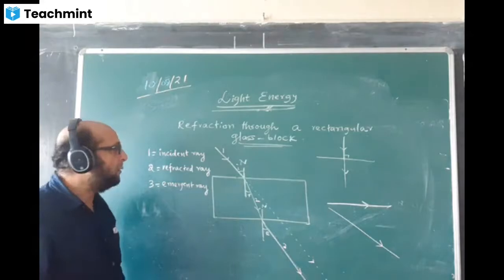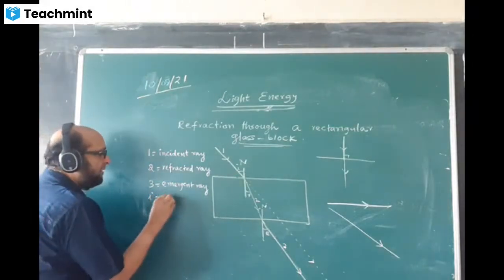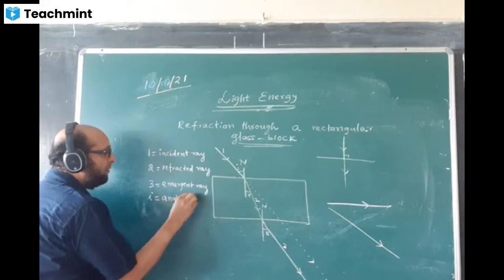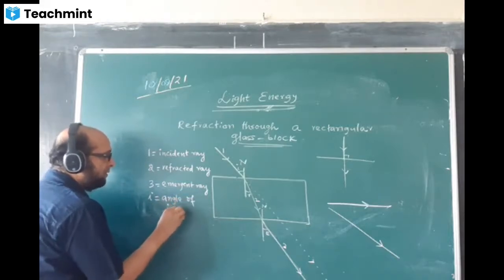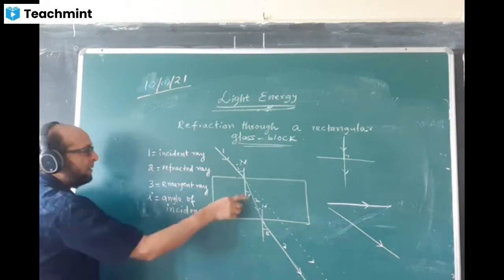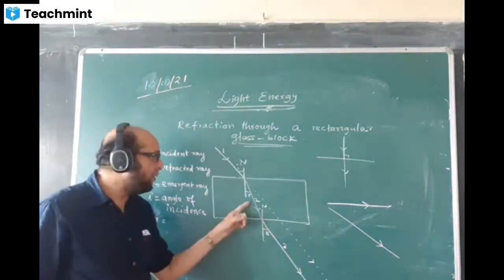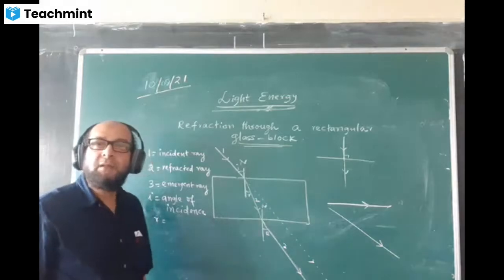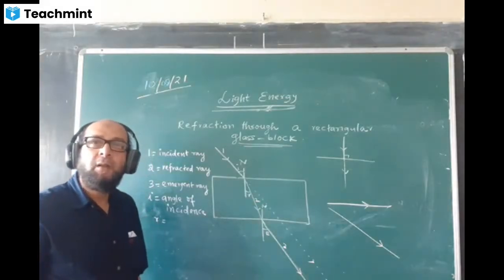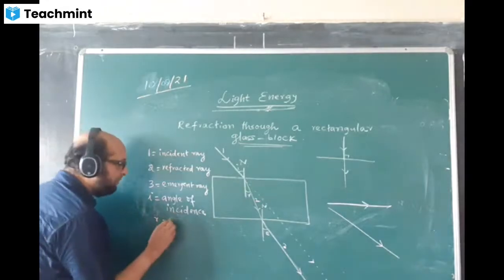And now what about the angles? This angle I is called the angle of incidence. What is this angle R known as? Angle of refraction.